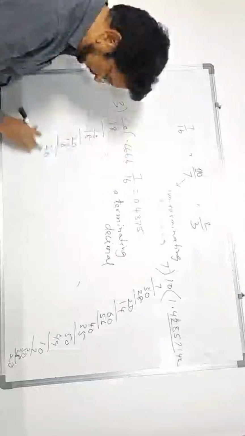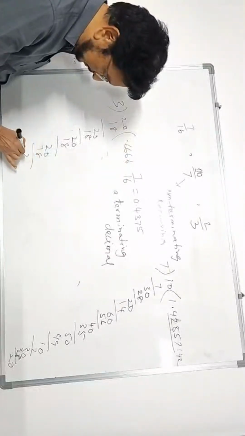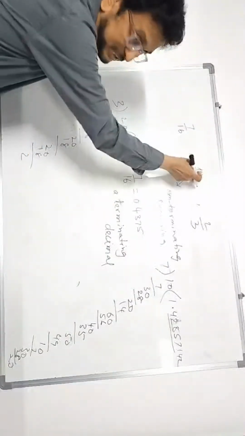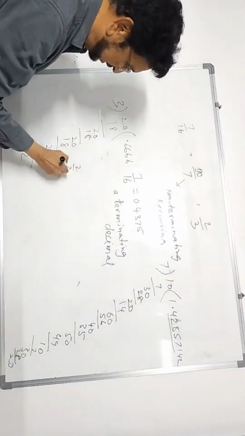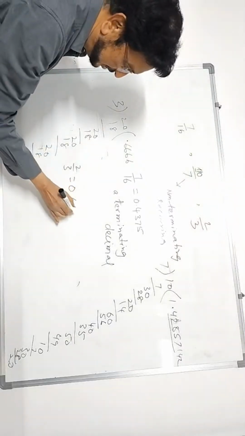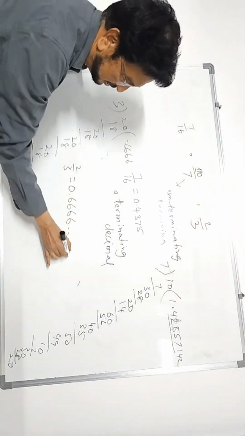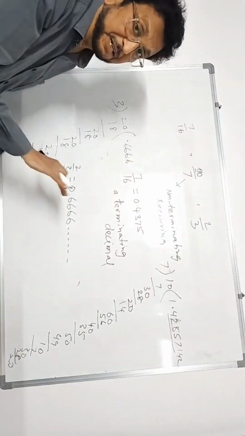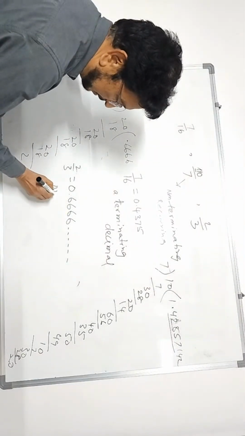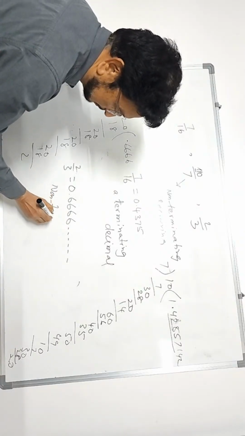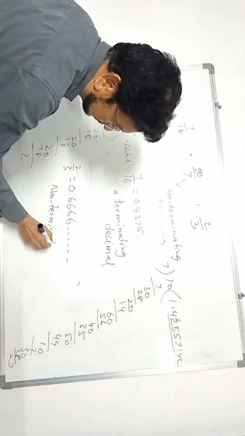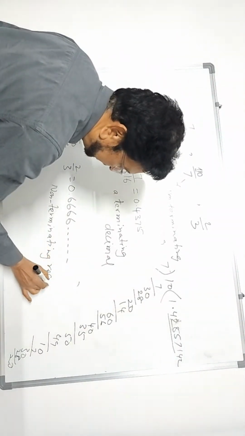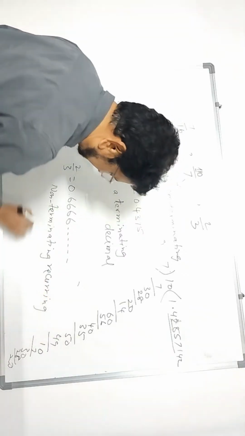Means this is non-terminating recurring, same as that of this. 2 by 3 is equal to 0.6666. This is not terminating. Non-terminating but repeating. I will write non-terminating recurring. Recurring means repeating. Decimal.